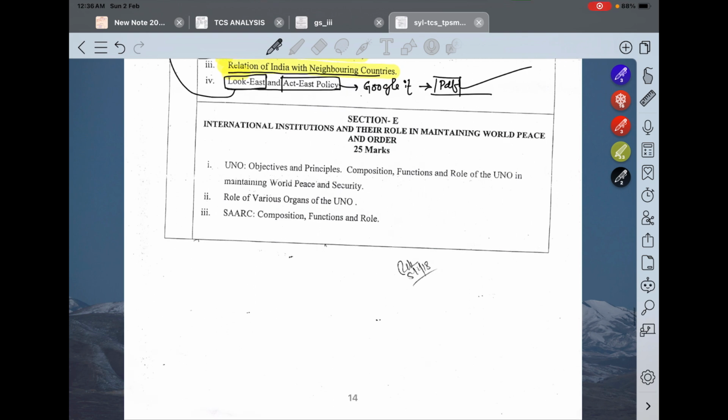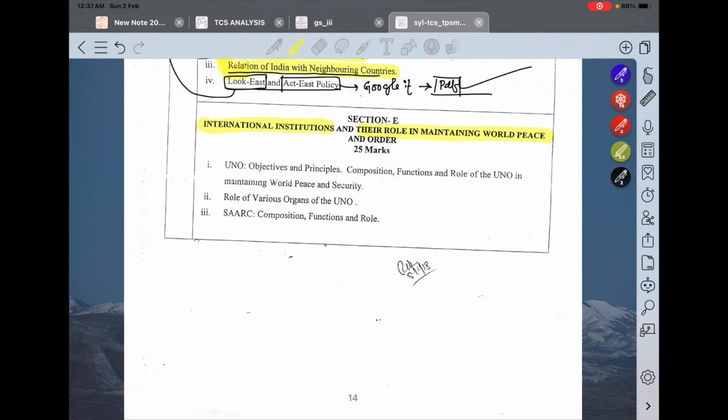Okay, next is international institutions and their role in maintaining world peace. Now understand one thing. From the United Nations to IMF, International Monetary Fund, international institutions shape global governance and economic policies.